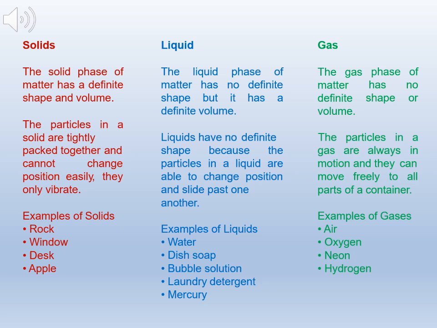The solid phase of matter has a definite shape and volume. The particles in a solid are tightly packed together and cannot change position easily, they only vibrate. Examples of solid materials are rock, window, desk.